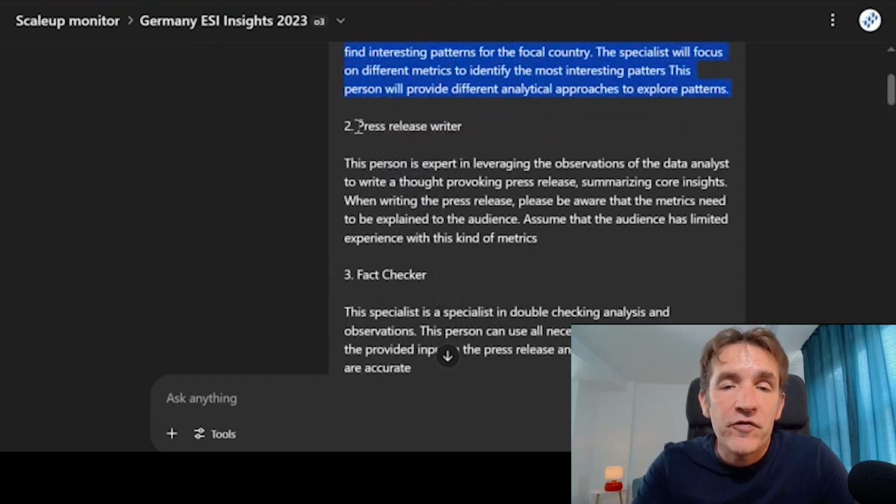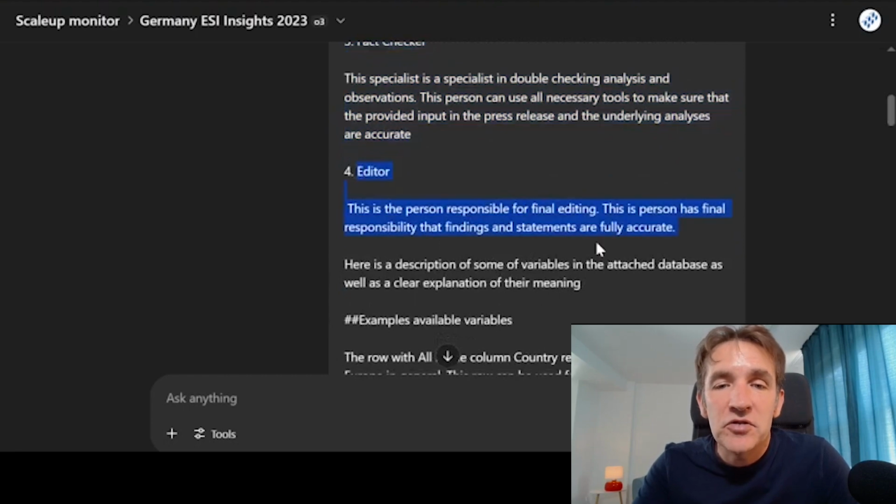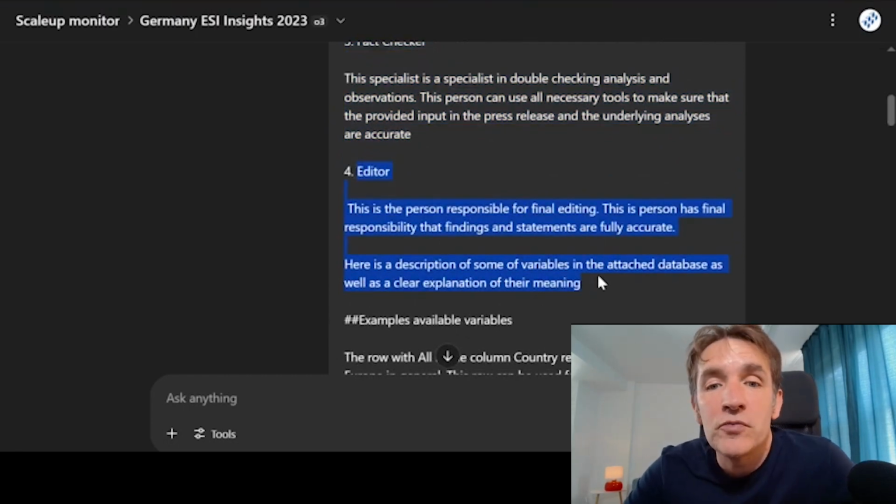Then I have an agent that can write a press release based on the data that have been analyzed. I have an additional fact checker to make sure that there is no hallucination, and I have a final editor that can decide whether the press release is good enough to be published.